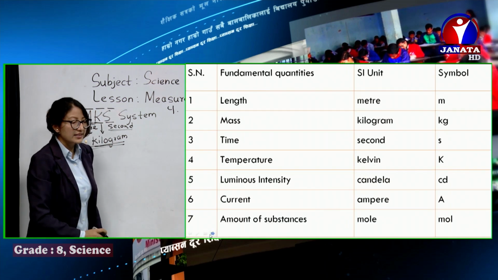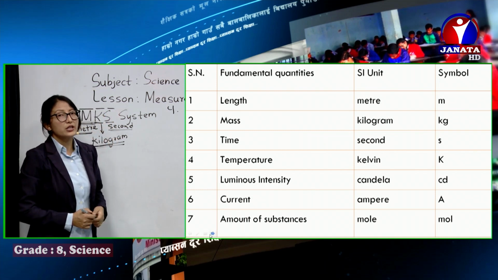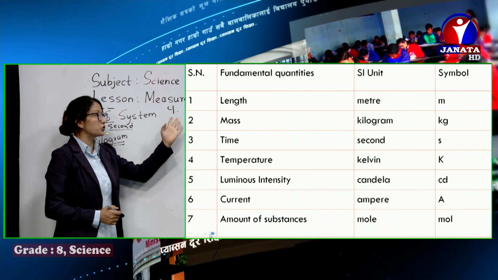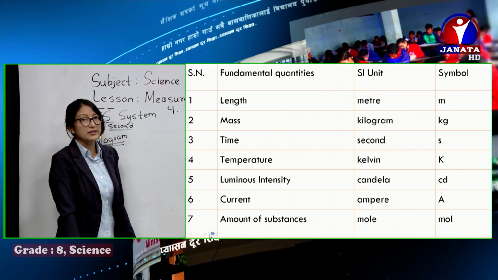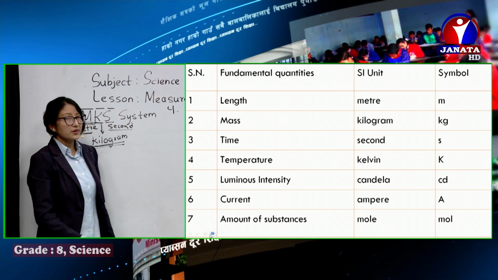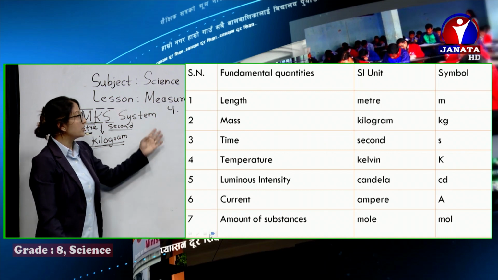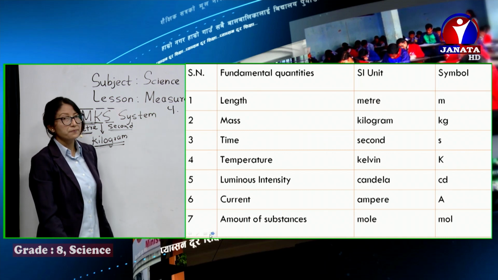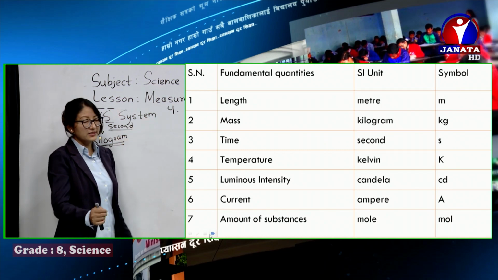You can see the slides for these 7 quantities along with the 7 SI units. In the previous class, while studying fundamental quantities, I already explained this table. Length is the fundamental quantity, measured in meter. Mass is measured in kilogram, its unit is kg. Time is measured in second, symbol S.